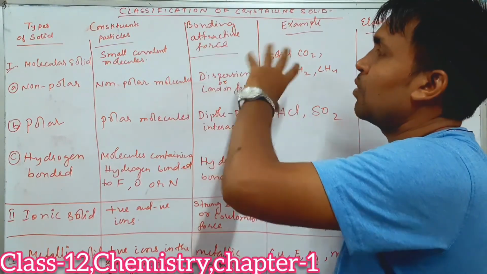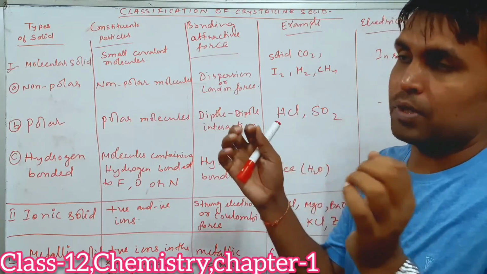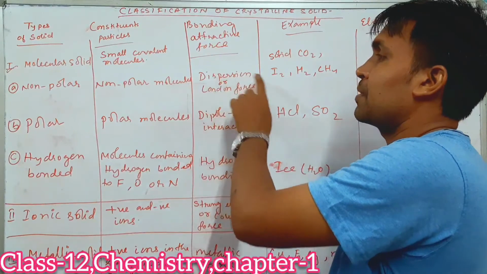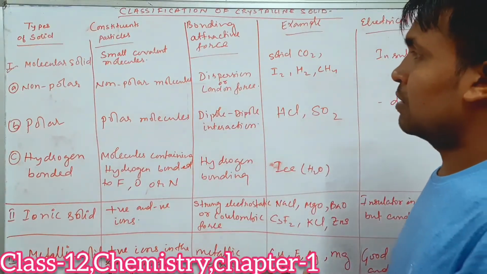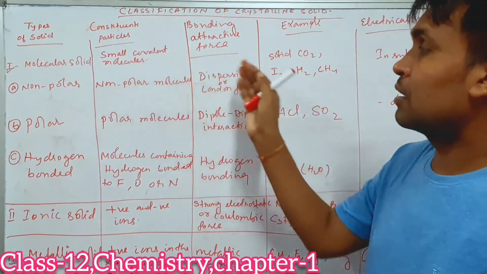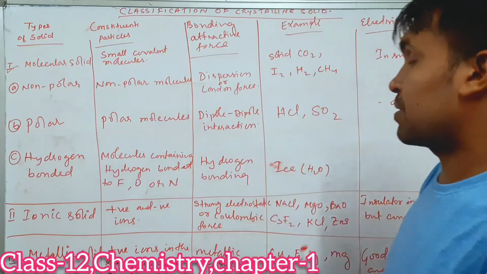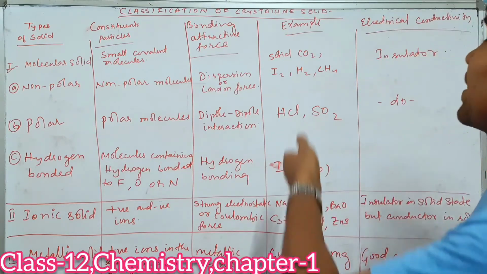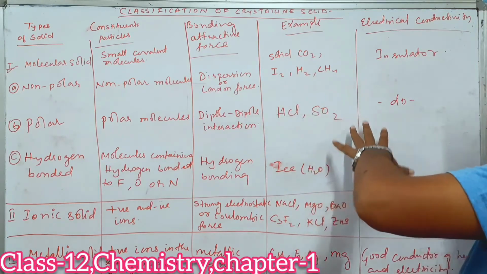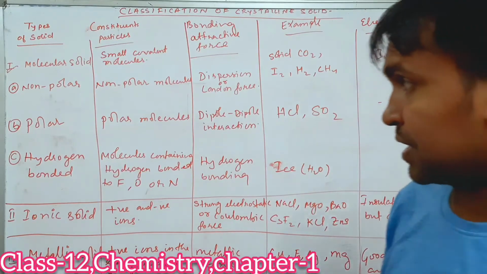Now the bonding, the attractive force that keeps them together, is called dispersion force or London force. The force keeping molecular solids together is the dispersion force or London force. Examples of molecular solids we will write here. Here is electrical conductivity, whether it conducts electricity or not, we are going to discuss that.